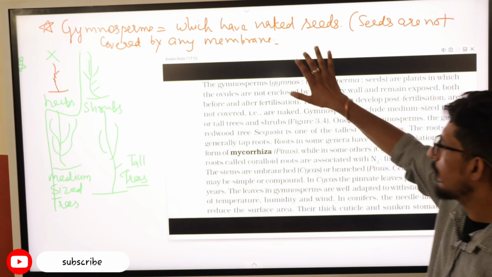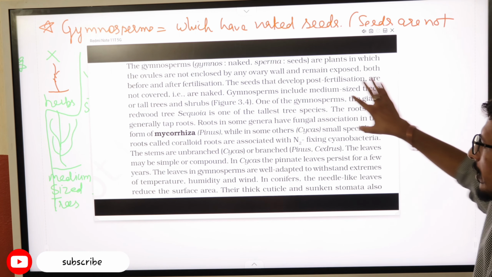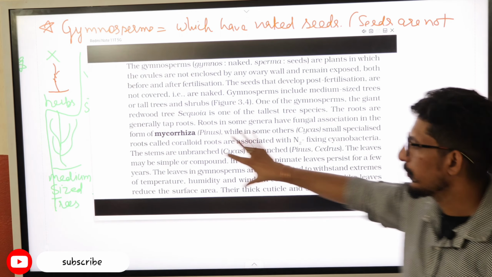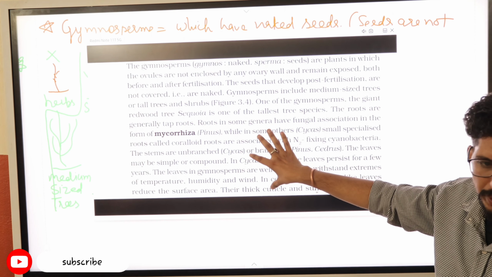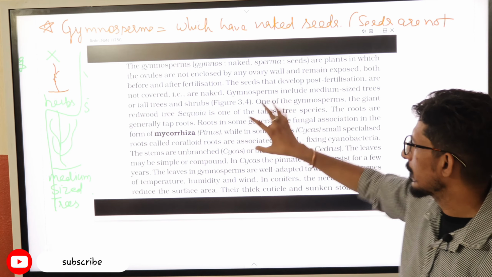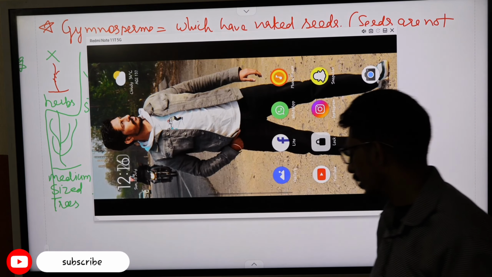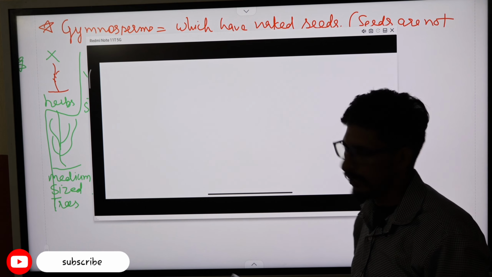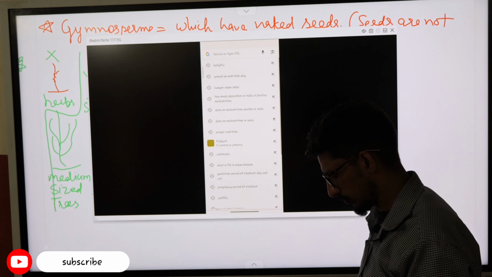They have shrubs, medium sized trees and tall trees, and one of the Gymnosperms, the redwood tree, is one of the tallest tree species, and it can grow up to many meters in height.